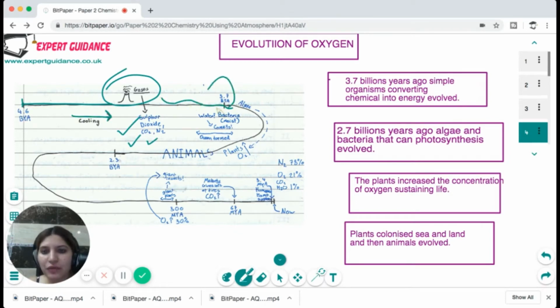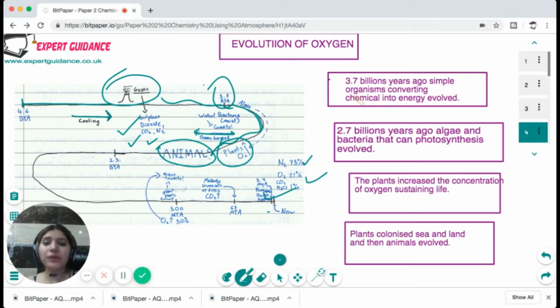And around 3.7 billion years ago, bacteria developed, and when the oceans were formed, the algae developed, which photosynthesized and evolved oxygen. And when oxygen evolved, the animals evolved. And now the present atmosphere is 78% nitrogen, 21% oxygen, and 1% the other gases.